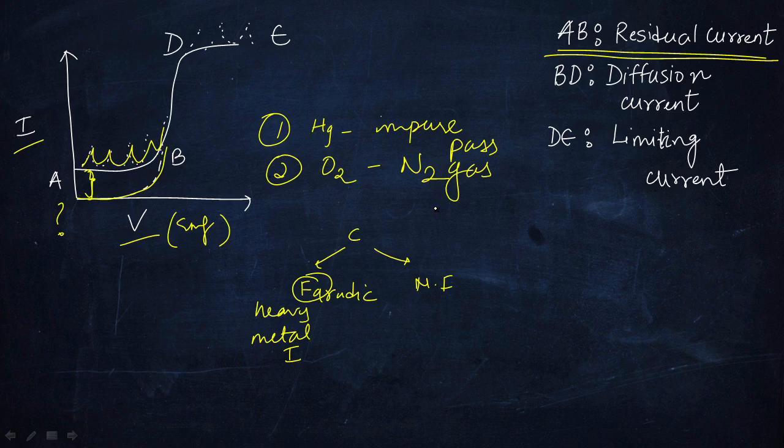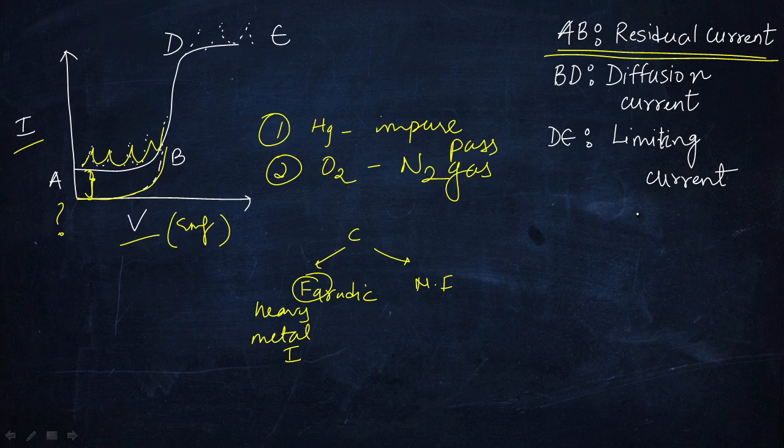By passing N2 gas, we remove the oxygen, and this is done only before the process is carried out, not afterwards, because we need an absolutely stationary state. Okay, it should be stationary. There shouldn't be any movement because of convection.